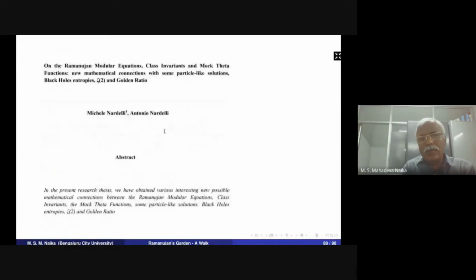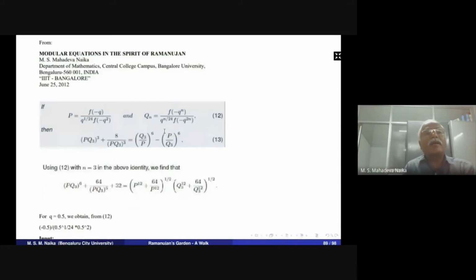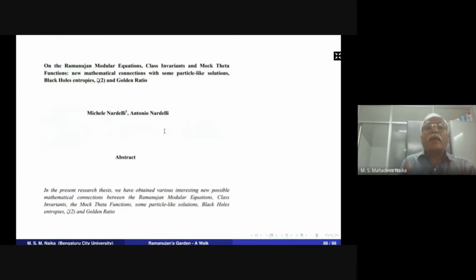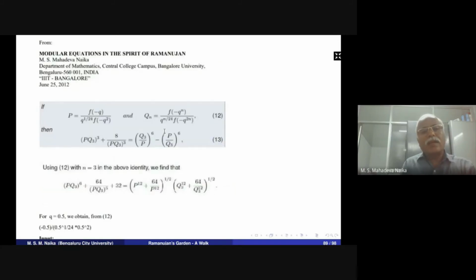These mathematicians are applied mathematicians. They took my talk, and whatever I was talking about the modular equations. They have proved that these modular equations are related either to black hole entropies, zeta functions, or the golden ratio.